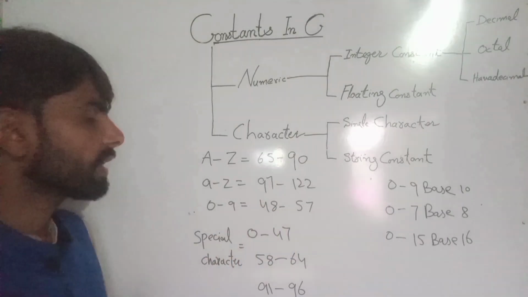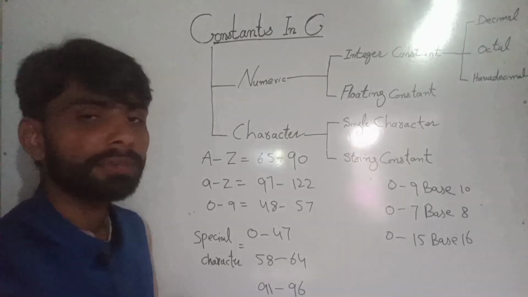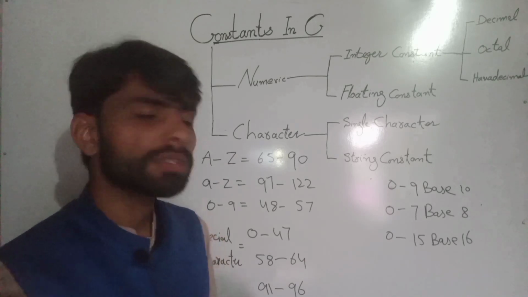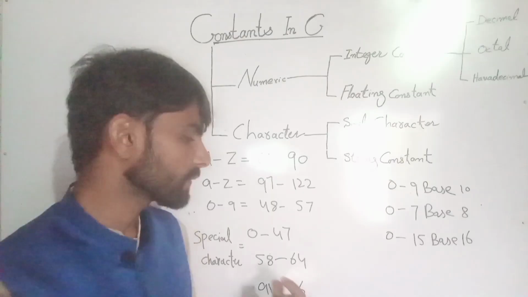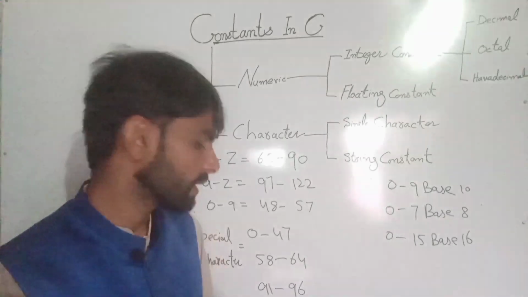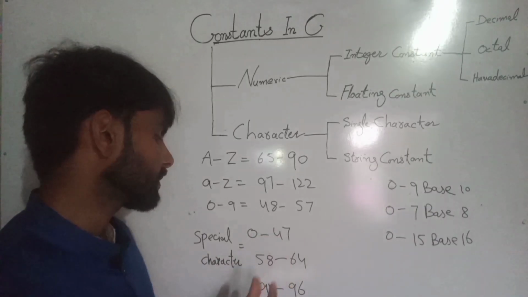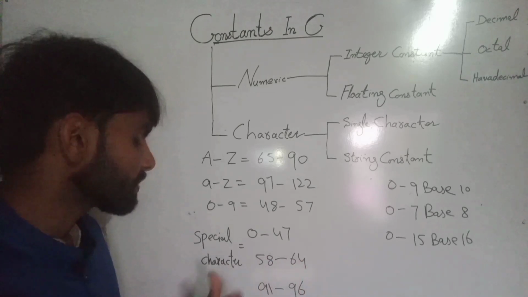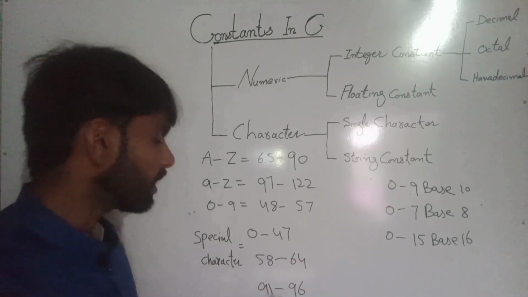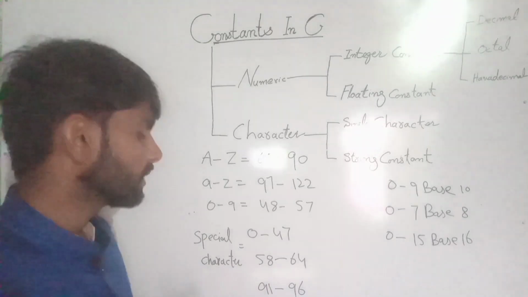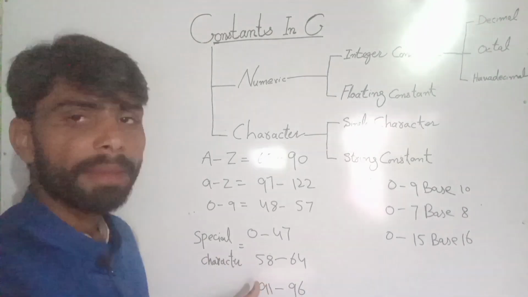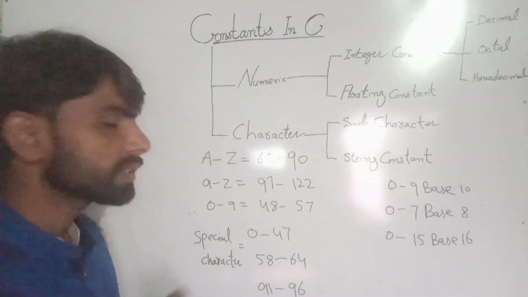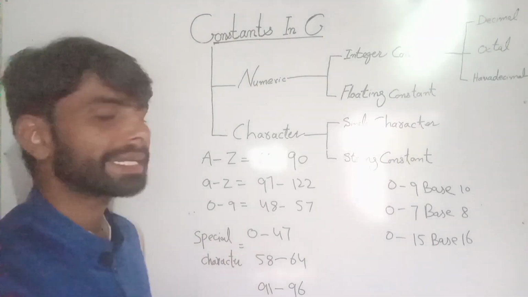And then special characters. What are special characters? Special characters are what we write like comma, at the rate, curly braces, parentheses. So 0 to 47 are special characters, and then 58 to 64 are special characters, and then 91 to 96 are special characters that are stored in memory and represented on the screen as single characters. This is the ASCII value. I hope you got it.